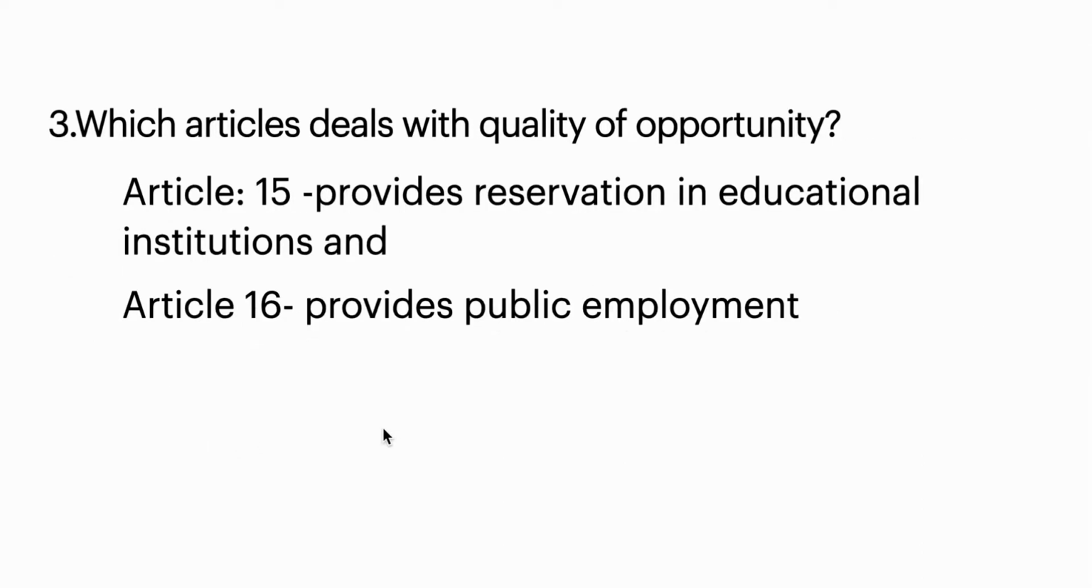Now the third question, which articles deal with equality of opportunity? Two articles deal with equality of opportunity. One is Article 15, which provides reservation in educational institutions. By this Article 15, if they provide reservation, even the rural areas and the socially weak sections can be encouraged, and they can be given equal opportunity. And Article 16 provides public employment. By both these articles, equality of opportunity is provided under fundamental rights.